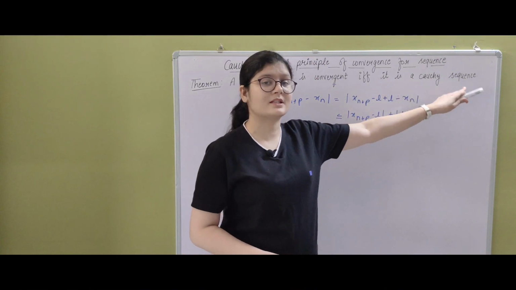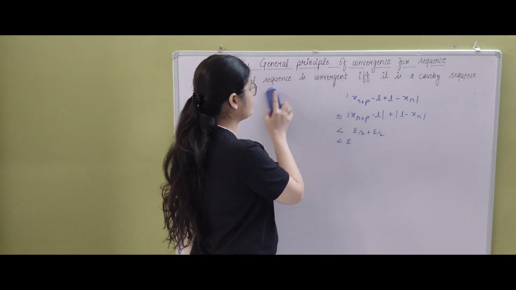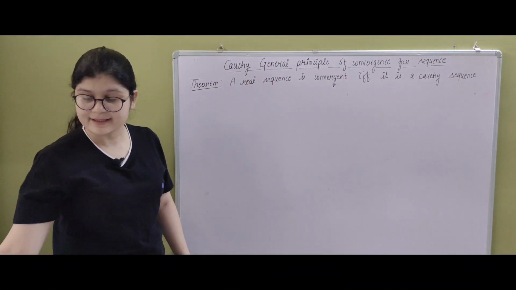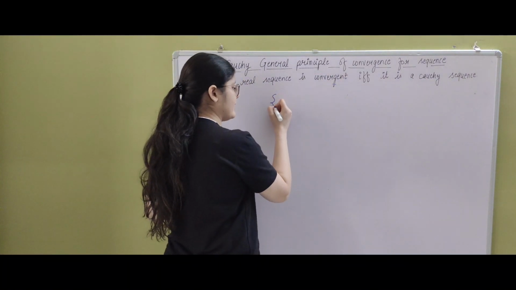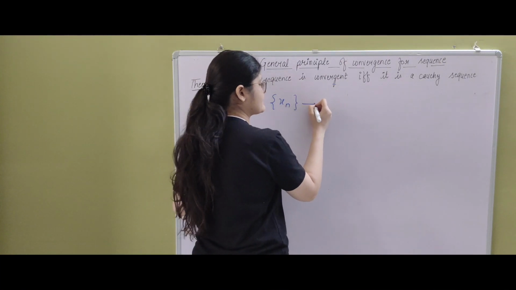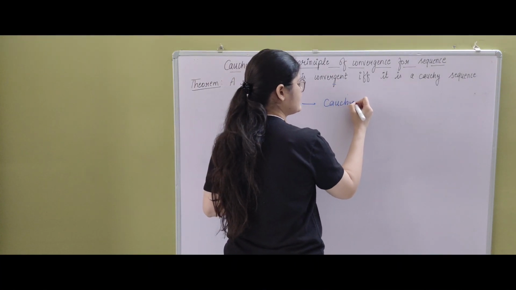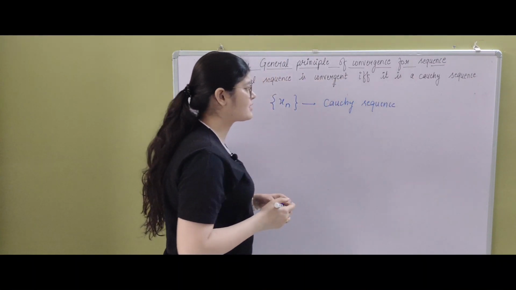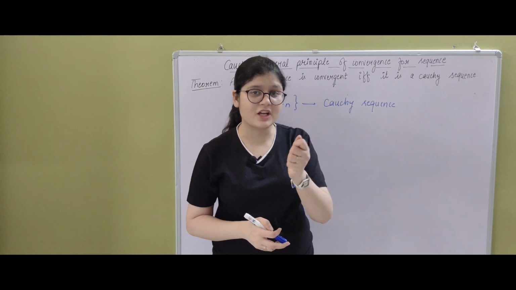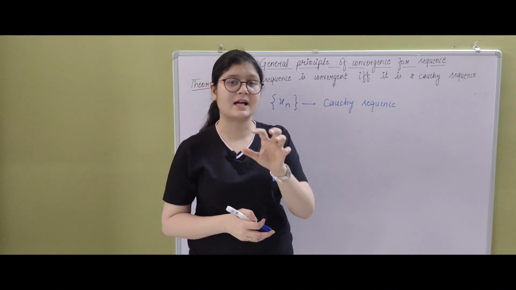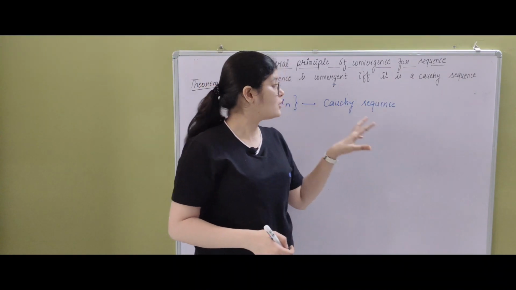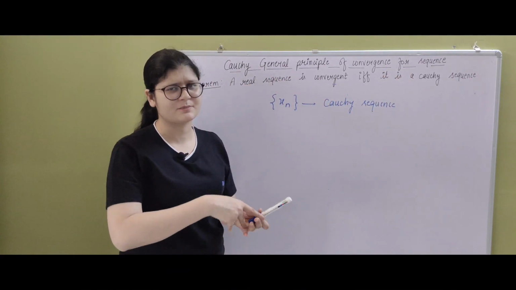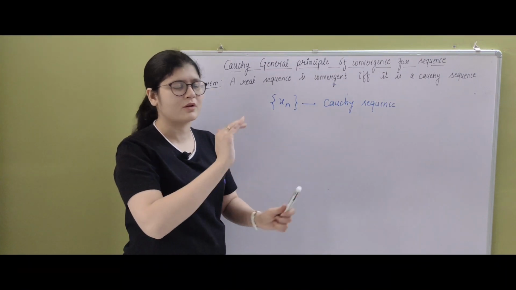That is, if a sequence is a Cauchy sequence, then how would you prove that it is a convergent sequence? Okay, so let's consider some sequence xn, and let's see if it is a Cauchy sequence. This is the easiest part of this theorem, I'll say, because we'll just use the definitions and the statements that we have already done to prove this converse part. There is no mathematical part involved, no addition or subtraction. We'll just use all the theorems here.